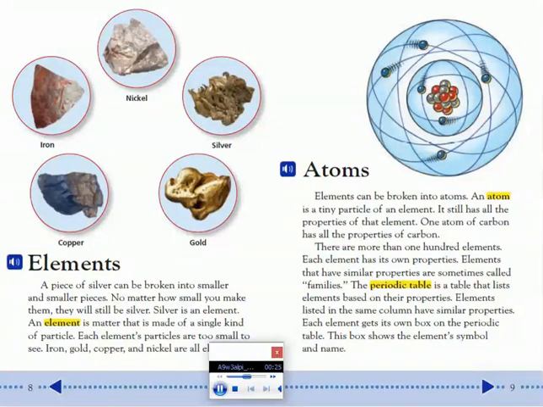Elements that have similar properties are sometimes called families. The periodic table is a table that lists elements based on their properties. Elements listed in the same column have similar properties. Each element gets its own box on the periodic table. This box shows the element's symbol and name.